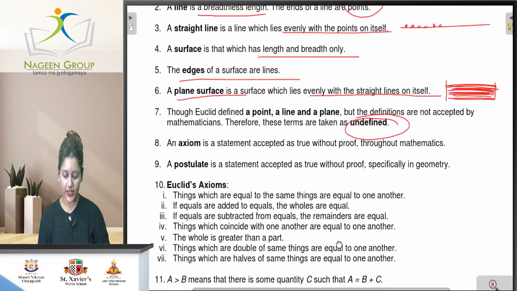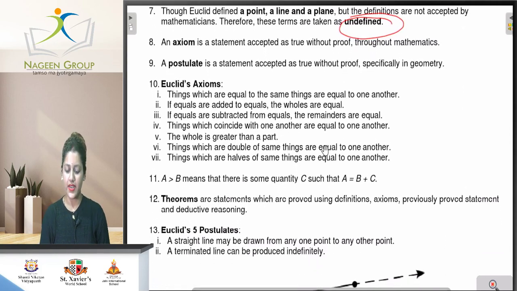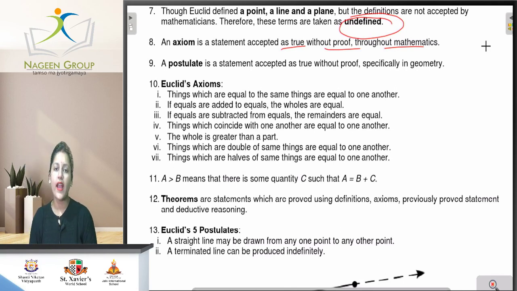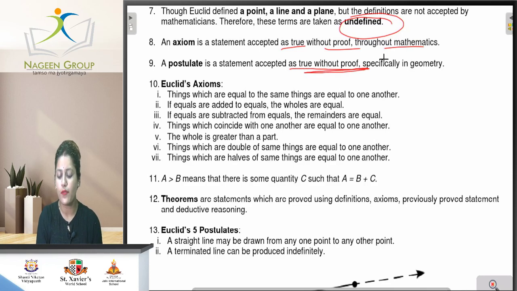Now, after that, an axiom is a statement accepted as true without proof throughout mathematics. Means axioms are statements that are taken as true without any proof. A postulate is a statement accepted as true without proof, especially in geometry. Mainly, axioms are based on the whole of maths without proof, but postulates depend only on geometry, though they are also based on being without proof.